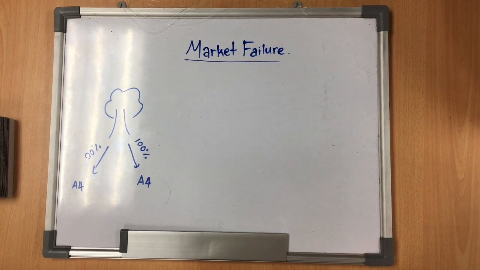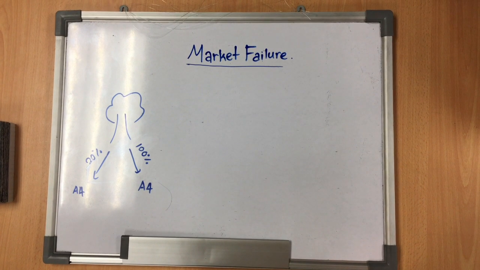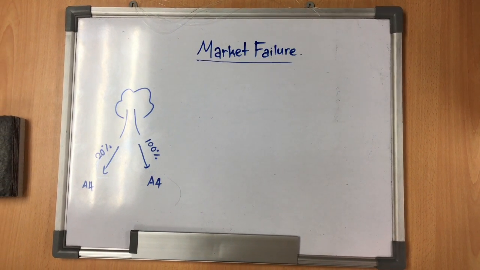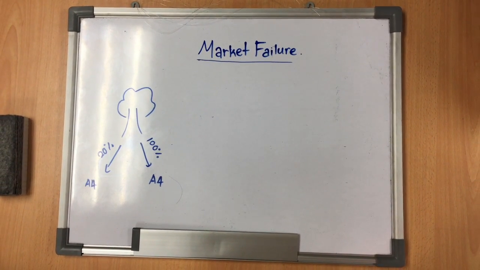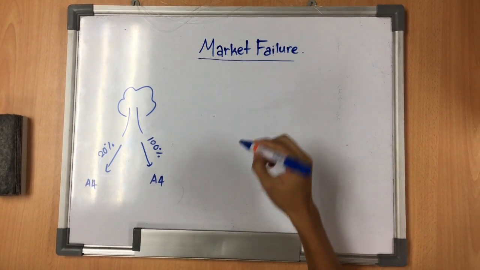the negative and positive effects of consumption externality. Now, let's start with what market failure is. Market failure is the failure of the market to allocate resources efficiently. A simple example for this is a cake.